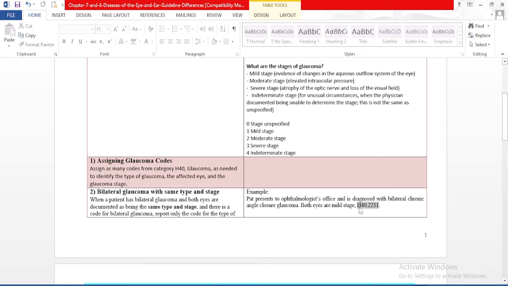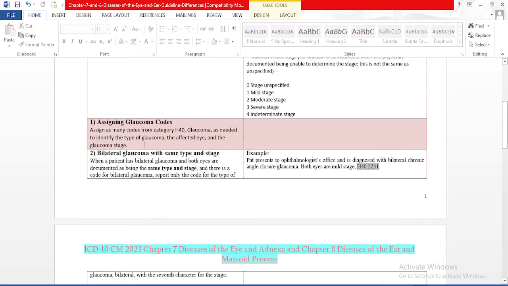So if you check H40.2231, here the answer is both eyes are in mild stage. Mild stage is number 1. So here our seventh character is number 1, as the patient has mild stage glaucoma.